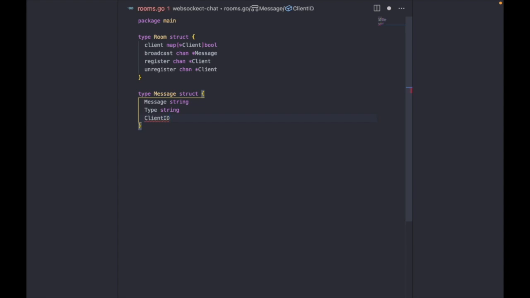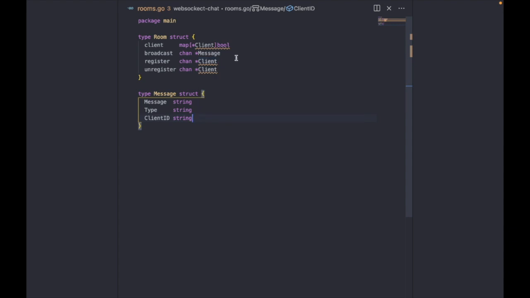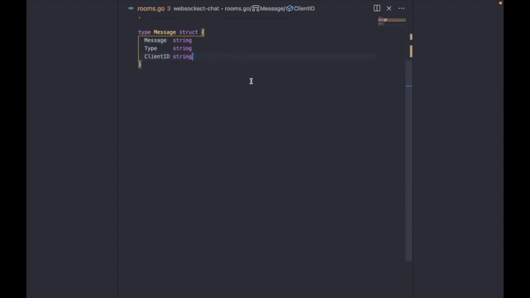And the last field would be client ID, but we haven't yet set that up, but the client ID will be added to the message. So it's all caps because it's basically going to be exported as JSON, right? So that's cool.